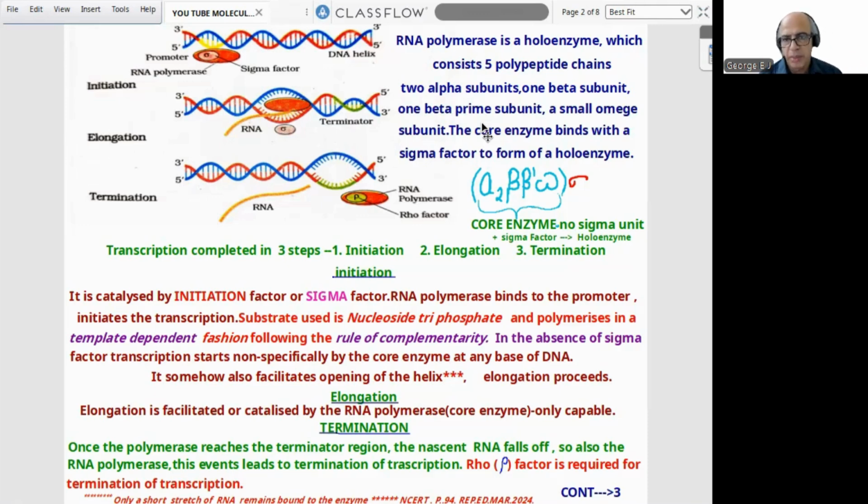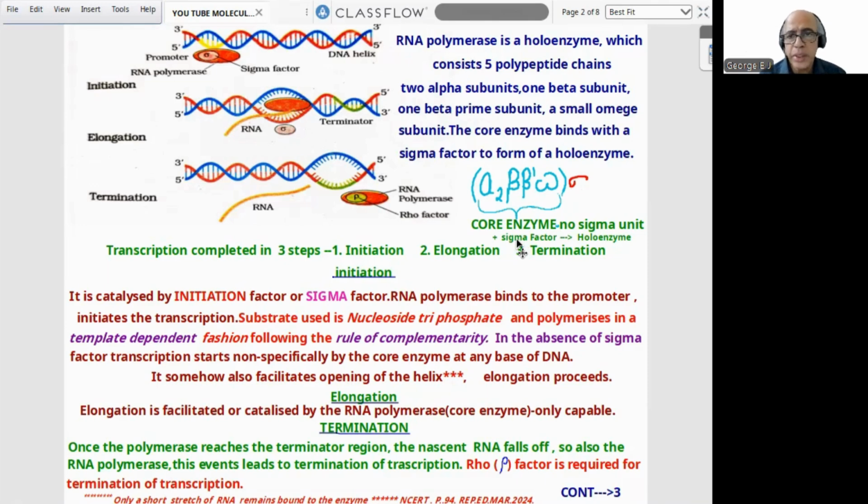Holo means complete enzyme. I think the enzyme naming is clear to all of you. I represented it here: this part is called the core enzyme without the sigma unit. If the sigma unit is added, then it becomes the holoenzyme.